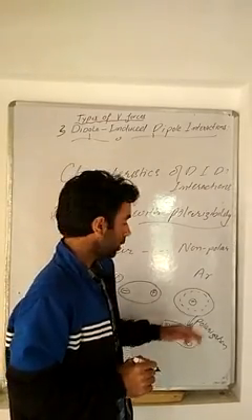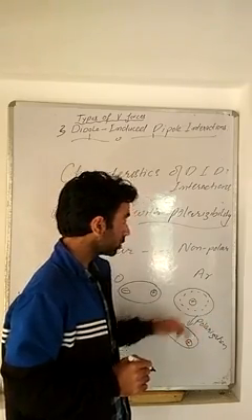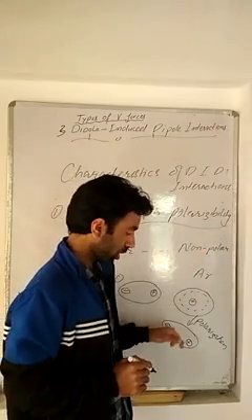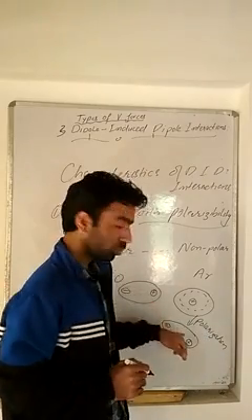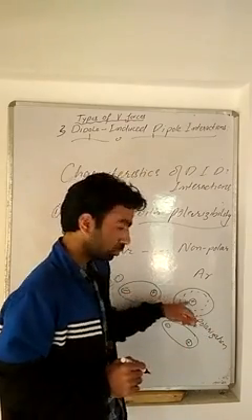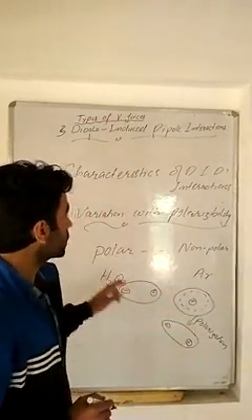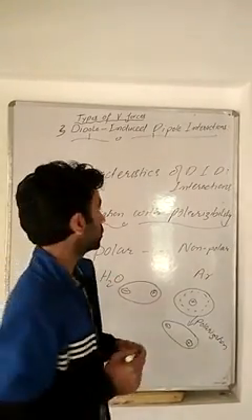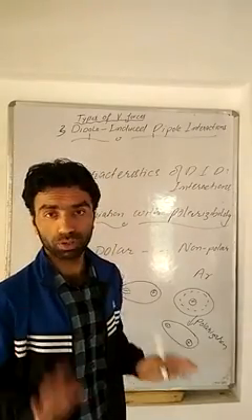Now we can say this ease of formation of separate positive and negative centers is called polarizability. So the greater the polarizability, through the process of polarization, the stronger will be the forces of attraction between a polar and a non-polar substance, right? We have discussed it already. So in terms of characteristics, these dipole-induced dipole interactions fall off with the 6th power of the distance.